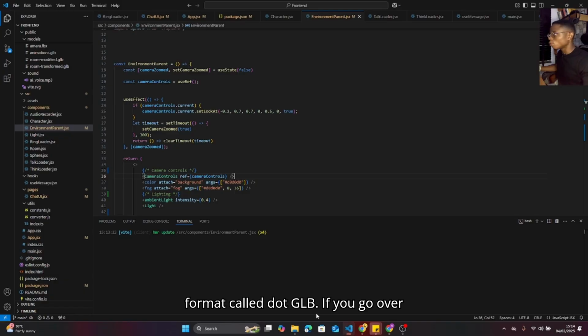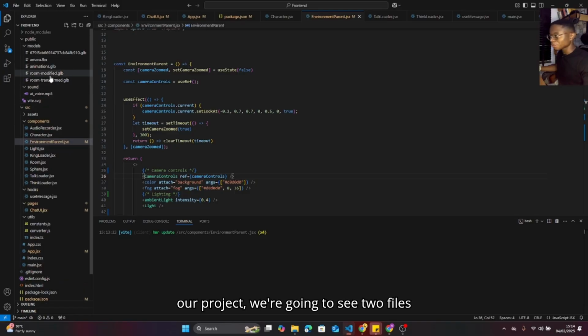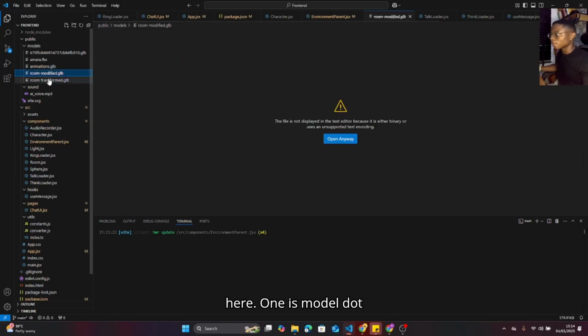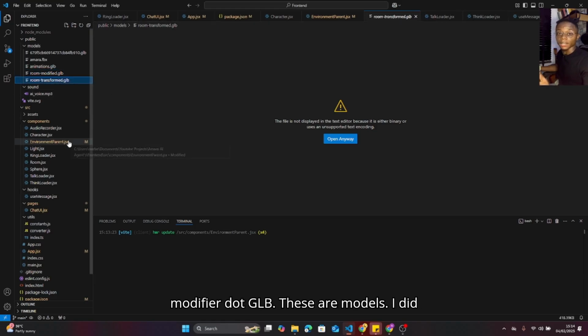If you go over our project, we're going to see two files here: model.transform.glb and room.modify.glb. These are models. I did not create this. These were models I got from examples in the documentation of React Three Fiber, of projects that have been built with this particular file.